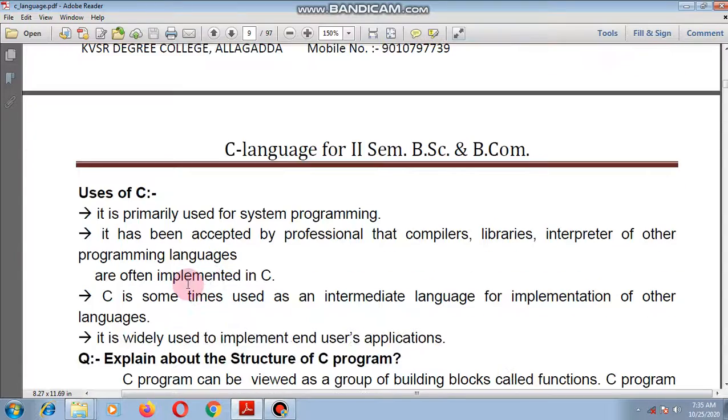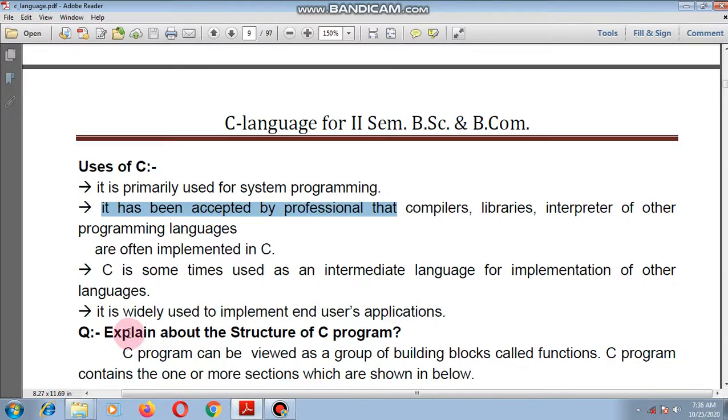Next, uses of C. It is primarily used for system programming, and it has been accepted by professionals for compilers, libraries, and interpreters of other programming languages. C is sometimes used as an intermediate language for the implementation of other languages. It is widely used to implement users' applications.